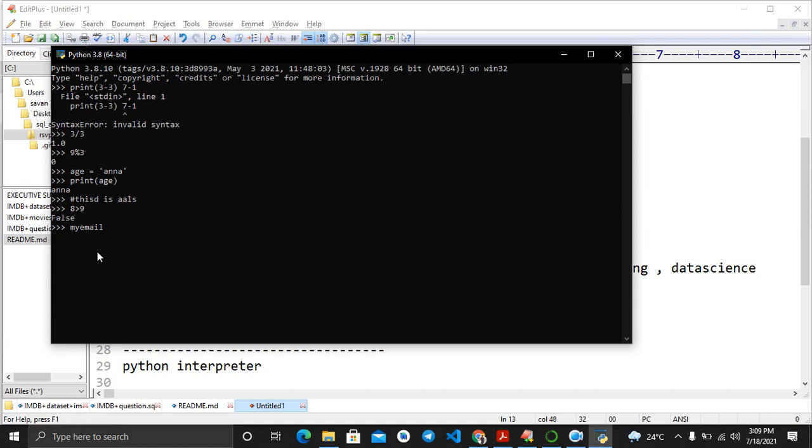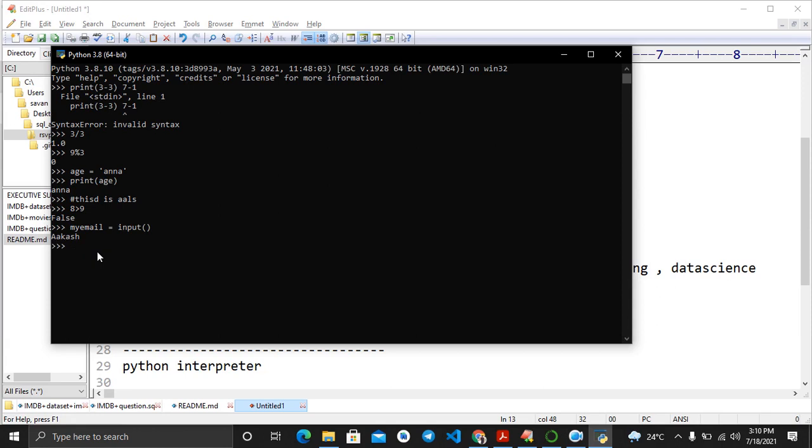If you consider this input function, type hi Akash. Okay, in my email the string Akash has come.